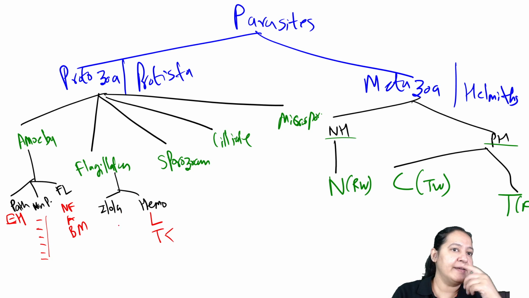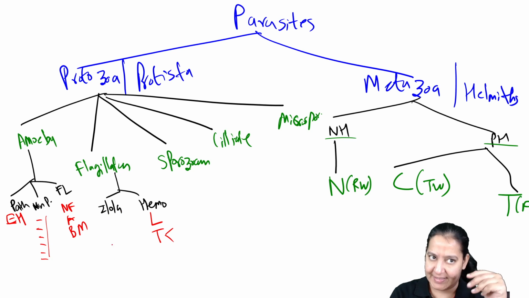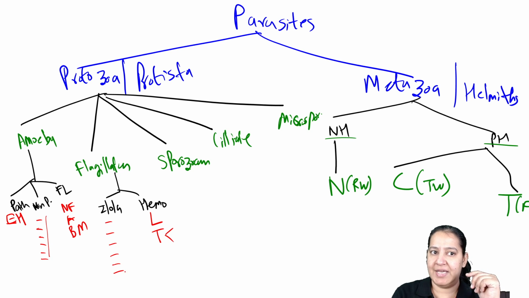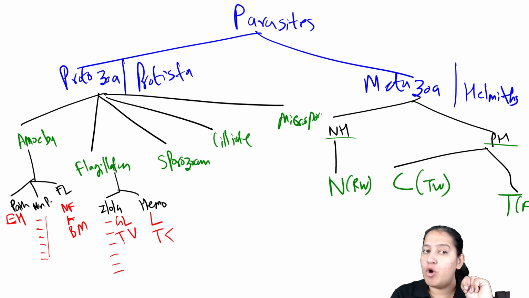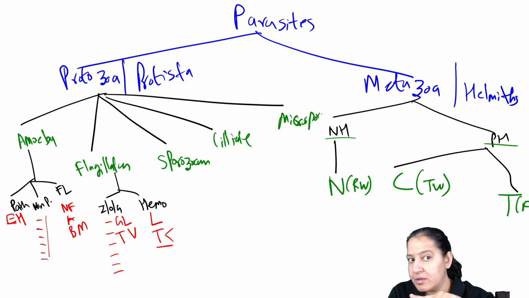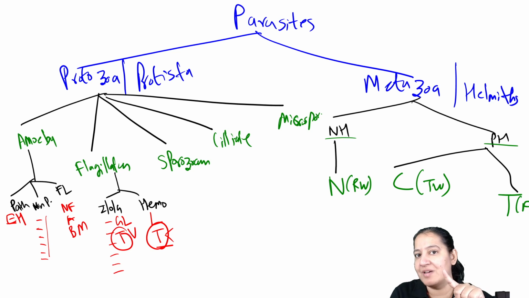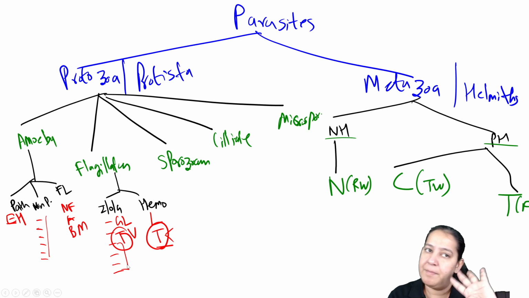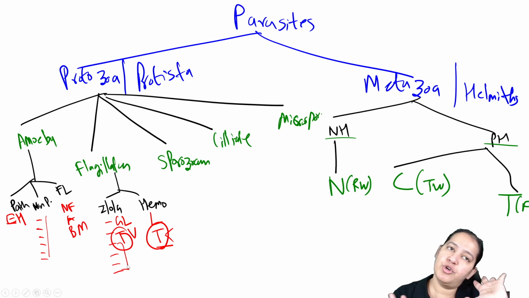And in intestinal, oral and genital there are 6, but I will teach you only 2: Giardia lamblia and Trichomonas vaginalis. This was Trypanosoma, this is Trichomonas. Please understand it. Give me a thumbs up. The rest 4 you learn by yourself. 2 are monas, 2 are amoeba. Not important in our syllabus, but you should know the classification.